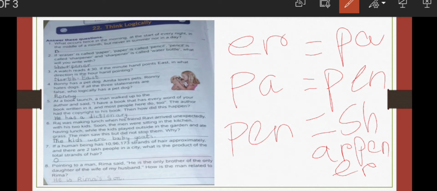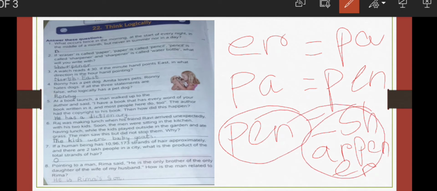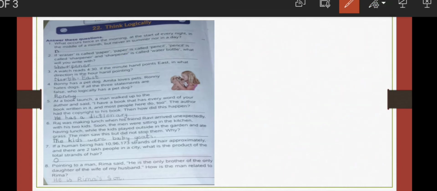What will you write with? So what do you use for writing? We use a pencil. So what is pencil called? It's called a sharpener. So if you have to write, you have to use a sharpener. Okay, so you have to think that way.